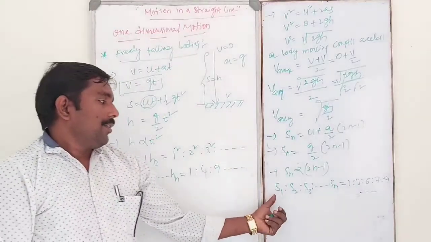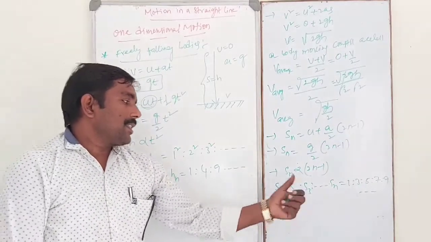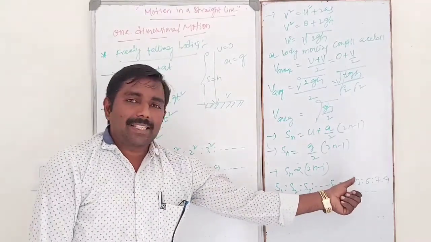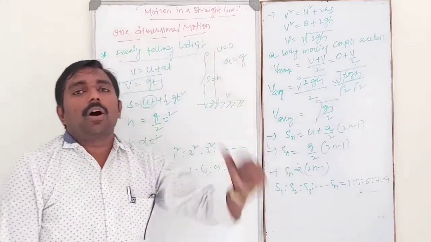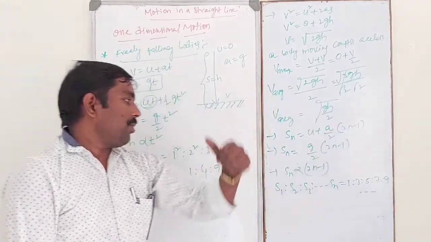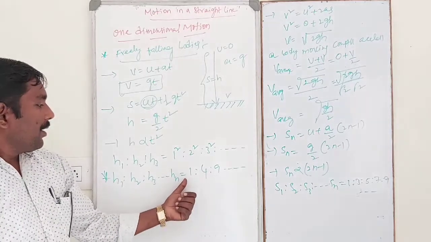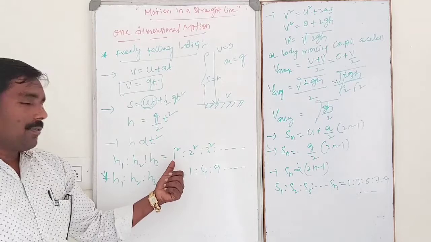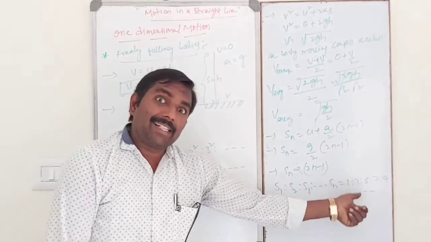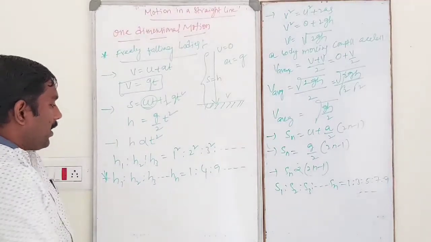So these are the most important ones. The distances traveled by a freely falling body in the first second, second second, third second, and nth second are in the ratio 1 is to 3 is to 5 is to 7, and so on. Okay, what is the relation like this?